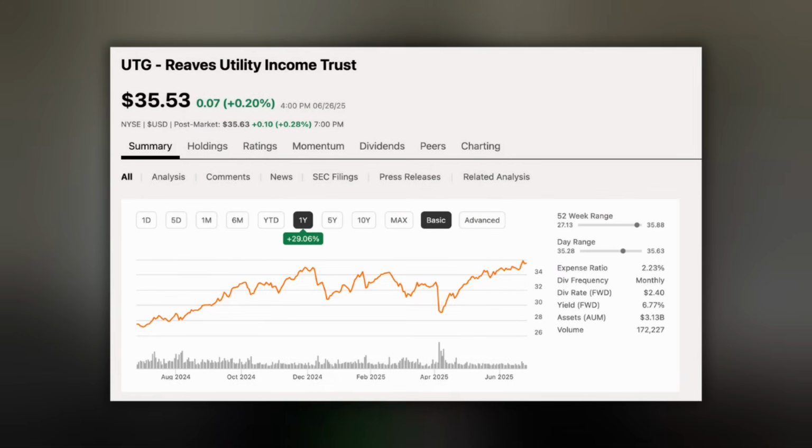Now, the other fund I think that's a good fit that does make sense a lot with SCHD is UTG, which I mentioned, the Reaves Utility Income ETF. Again, it's primarily invested in utilities. It also has some other infrastructure companies, but I think it's a good fit because, again, SCHD hardly has any exposure to utilities or infrastructure. So it meets that need. It also has some AI plays in it, AI energy companies that are going to profit from the AI boom.